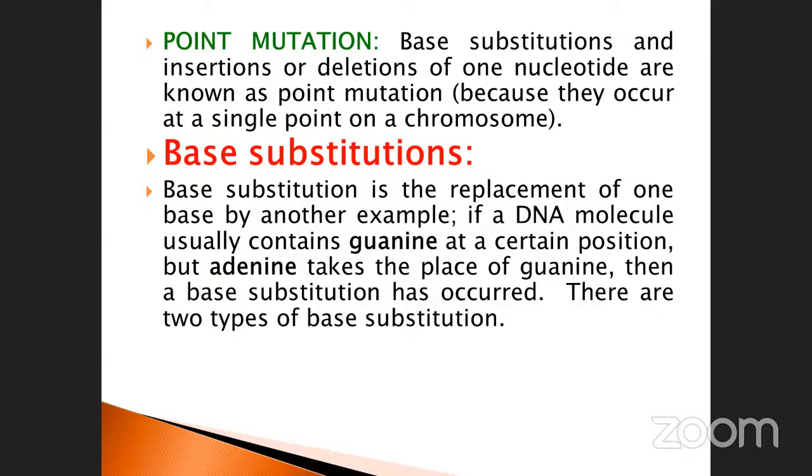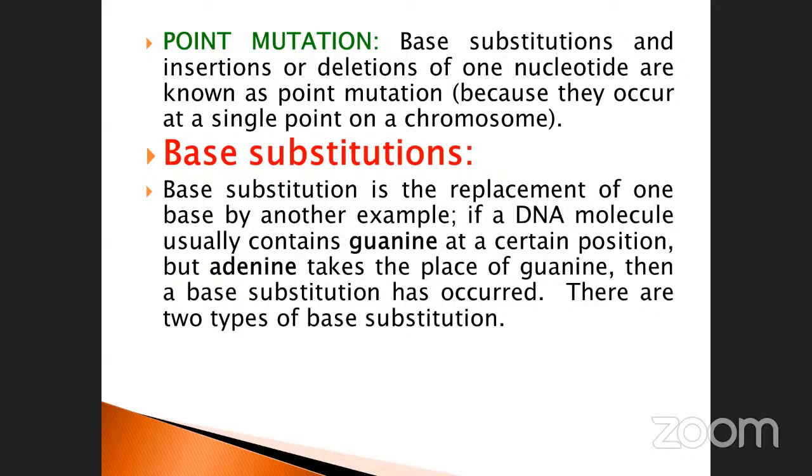One base is replaced by another. Example: if your DNA molecule usually contains guanine at a certain position, say the 15th position, it can be replaced by adenine. So the guanine is replaced by adenine. There is a change in the 15th position, and as a result, a mutation takes place.